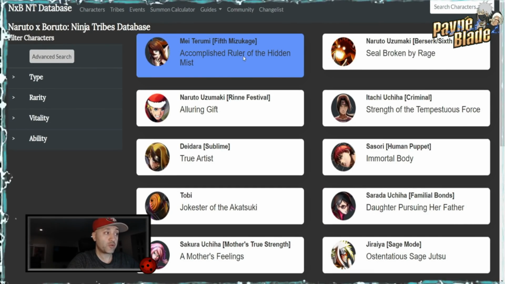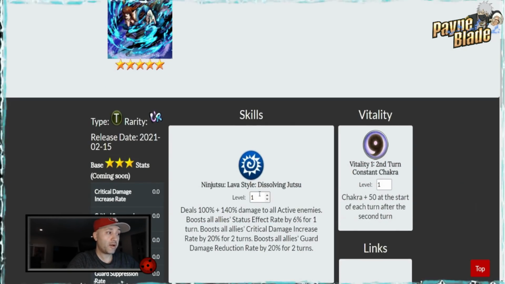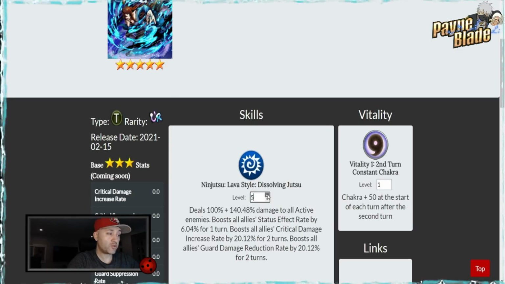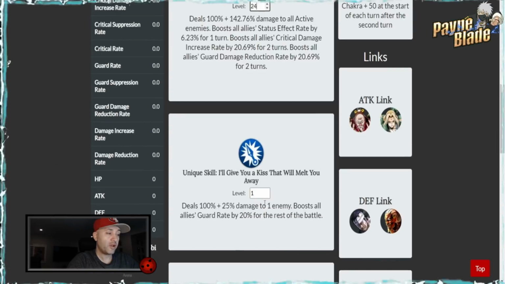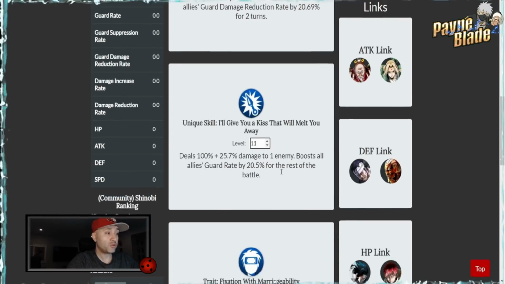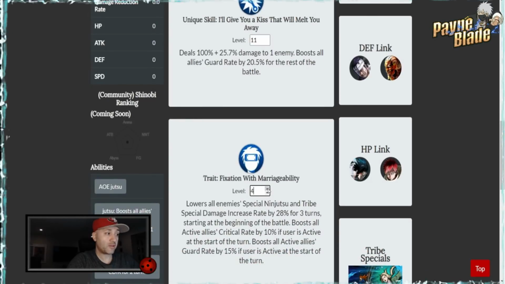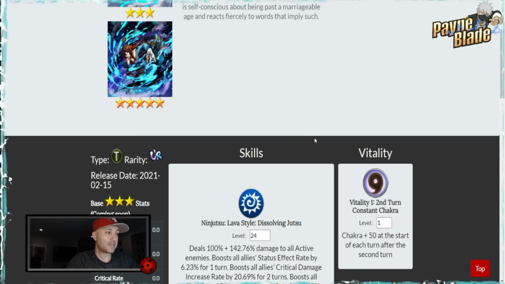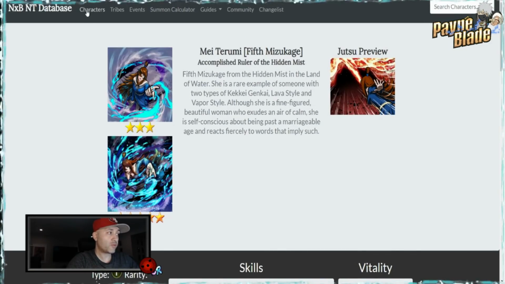You guys saw what happens when you click on a character. There you are. You can change the levels, and it shows you the percentages as well, so keep that in mind. There you go. See, it's going up here. Same thing with the skills, and it can go up to whatever level you guys want to put it at. The calculations are there. All right, so that one actually doesn't go up, so we'll have to take a look at that. But yeah, it's all there for you guys. So the character tab is probably going to be your bread and butter in terms of where you go. Okay, the next tab is your tribes tab.